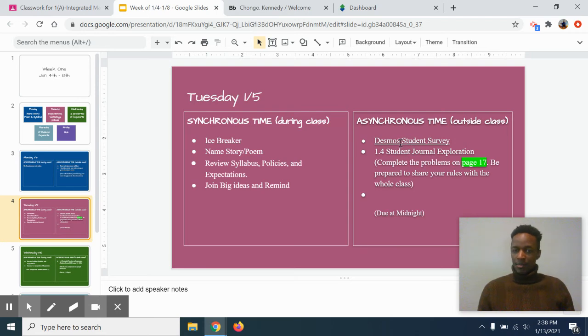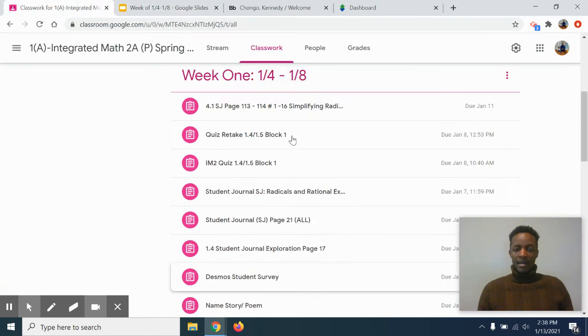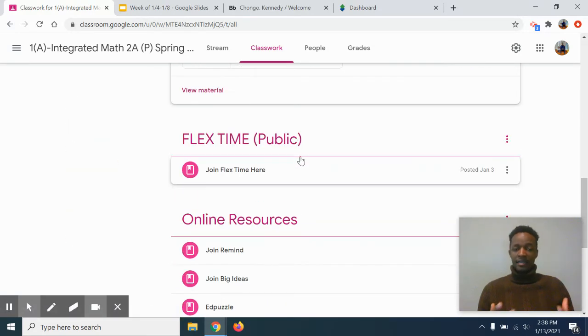Most of the assignments here will be an Edpuzzle video that they get to watch about a particular skill, or a Desmos exploration activity, a big ideas assignment, and so on. And they can scroll down through this. Going back here, as far as what you can help the students with, you can help them by checking PowerSchool and looking at which assignments they have turned in and their scores on quizzes and summative assessments, and encouraging them to reach out to the teachers so that they can join me in FlexTime to get any additional support they need, to retake a quiz or a test, as they are allowed to retake any assessment this year.